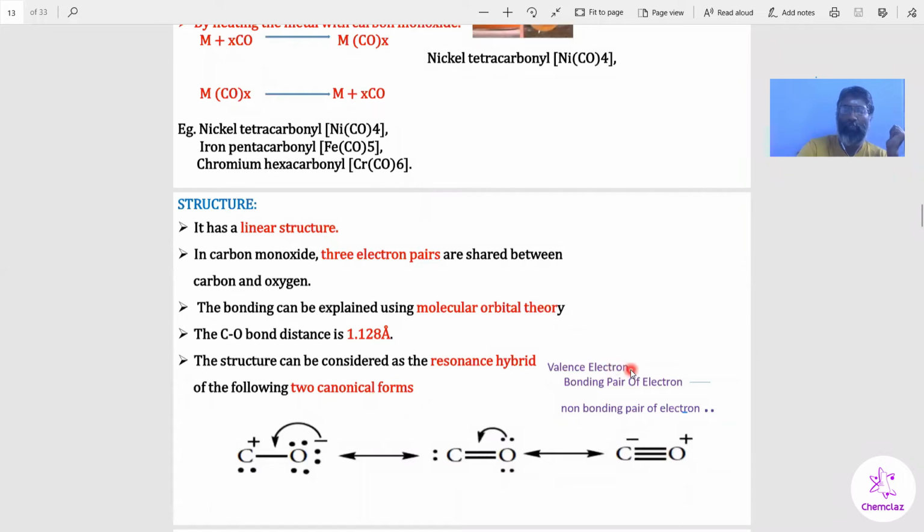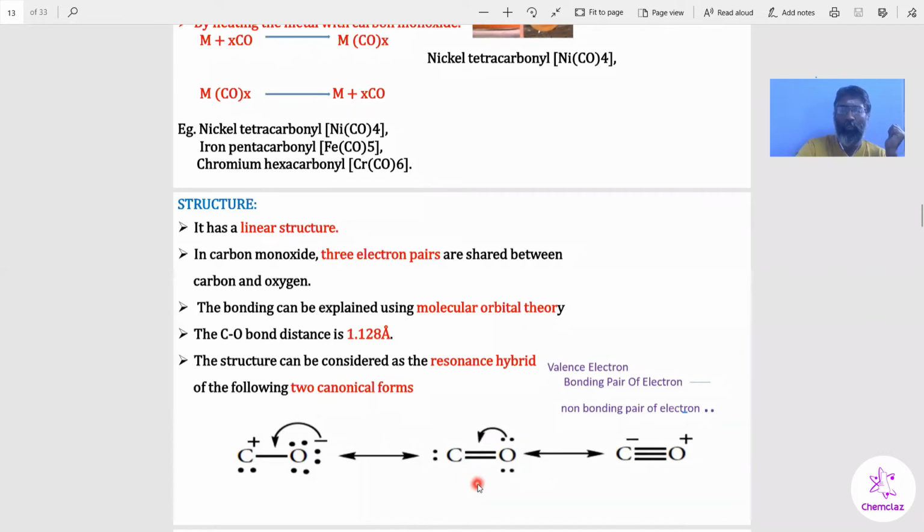You know valence electrons. What is meant by valence electron? The number of electrons in the outermost shell of the atom is called valence electrons. Carbon has 4 valence electrons. Oxygen has 6 valence electrons. Here 2 electrons of carbon are involved in the sharing, and 2 electrons of oxygen are involved in the sharing, which is a double bond. If you want to understand the structure of carbon monoxide, you have to start from this structure.